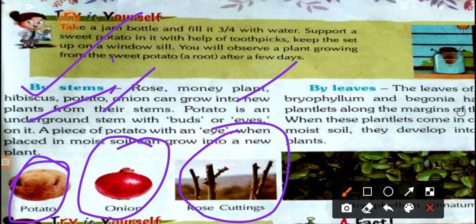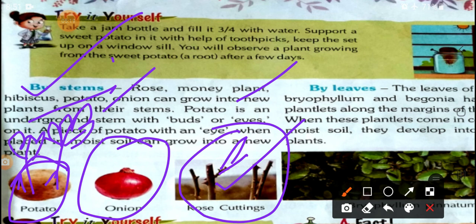Potato is a stem, onion, and the rose stick is also a stem. If you cut the rose plant stick and grow it, after some time roots will generate and buds will come, a new baby plant. Potato has small buds which will grow into a new plant. And in onion, leaves will generate on the upper side and roots on the downside.